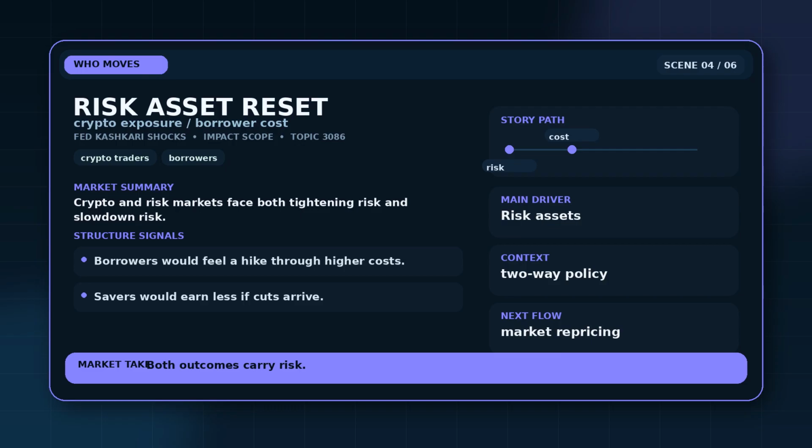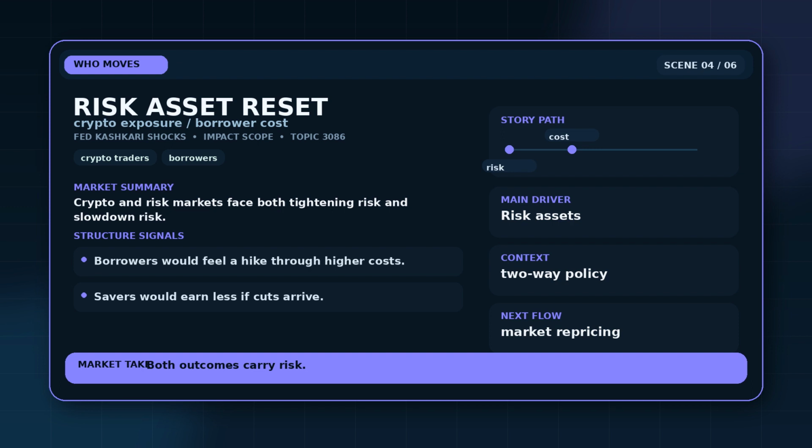A hike would tighten financial conditions, while a cut would ease borrowing costs but could arrive only if growth weakens enough. That means both outcomes carry risk. Easier policy may help liquidity, but the reason for easier policy could be economic stress. Crypto still has its own drivers, including regulation and institutional flows, but rate expectations remain a major macro layer.